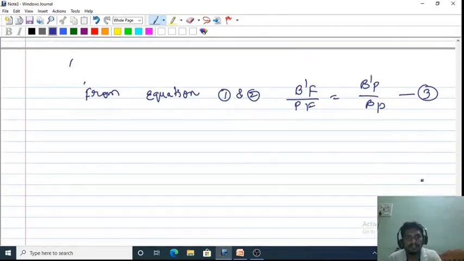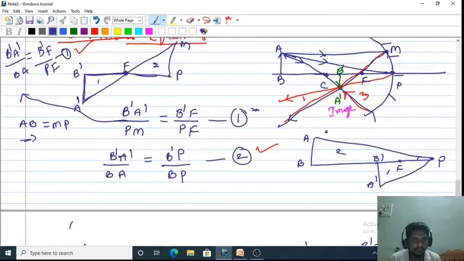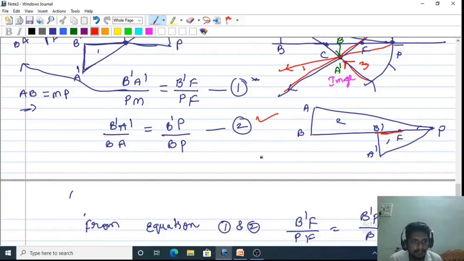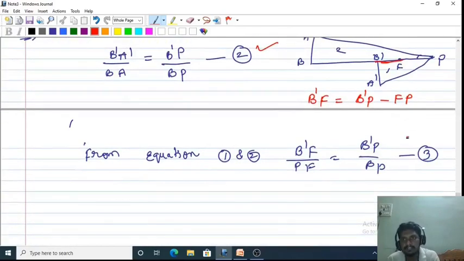What is B dash F? I want to rewrite this B dash F in terms of B dash P. How can you get B dash F? If you subtract FP from B dash P, you will get B dash F. Yes or no? Here B dash F can be written as B dash P minus FP. If you subtract this portion from the entire B dash P, you will get B dash F.